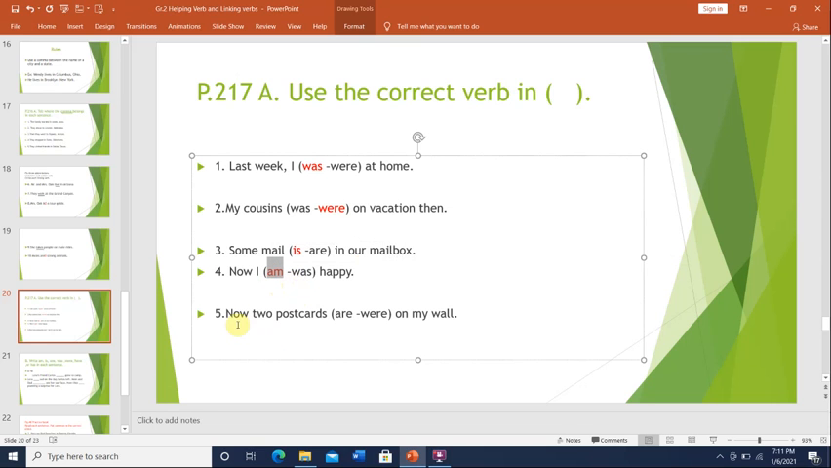Now 2 postcards are on my wall. Why did I choose are? Because the sentence begins with now, so it shows you that the sentence is in the present tense.